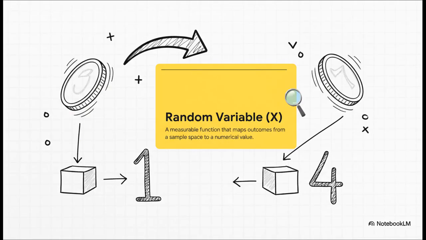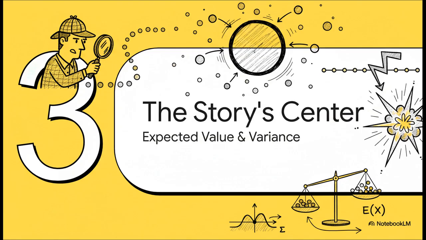Next up is the random variable. Now, this is a really crucial idea. It's basically a way to attach a number to a random outcome. For instance, if we flip a coin, we could create a random variable, let's call it x, that equals 1 if it's heads and 0 if it's tails. It's a bridge, a function, that turns these real-world outcomes into numbers that we can actually do math with.